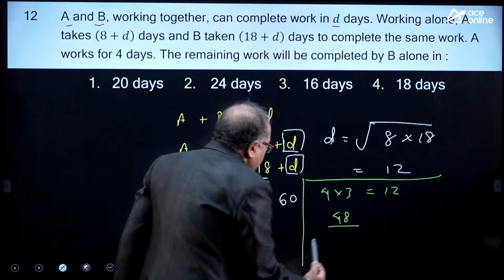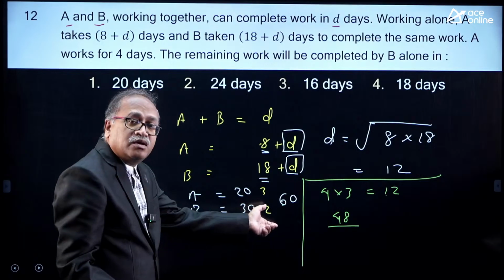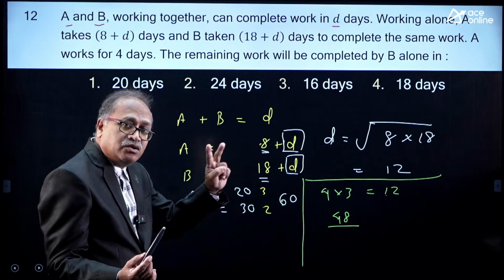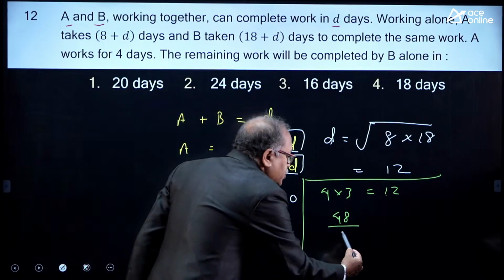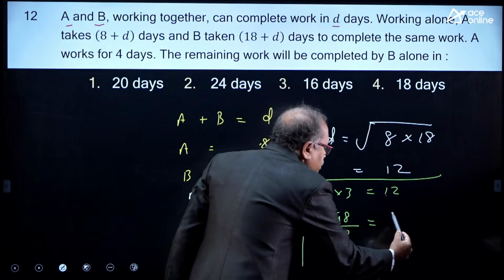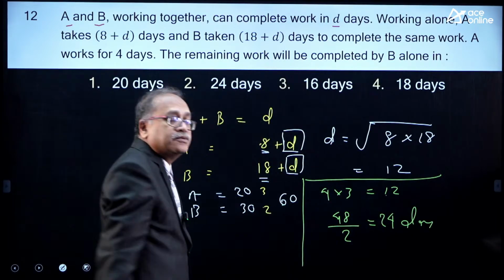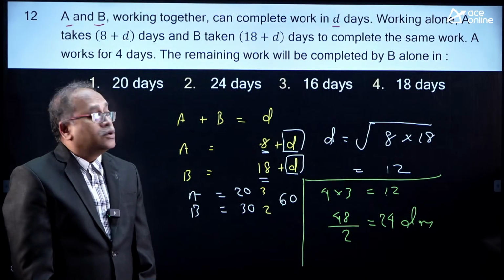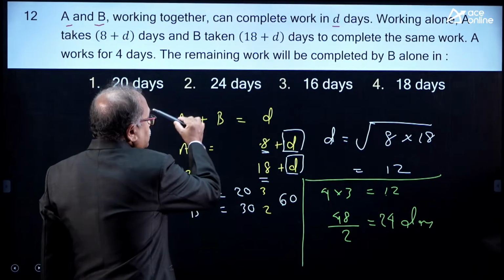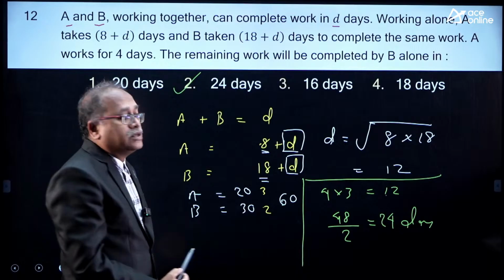So, 48 divided by B's 2 units per day. So, 48 units in how many days? 24 days. That is your answer. Do we have it anywhere in the options? I noticed that 24 days is your answer.